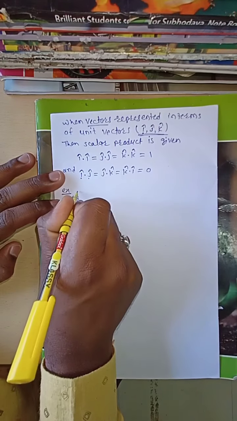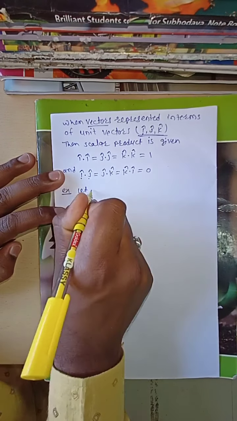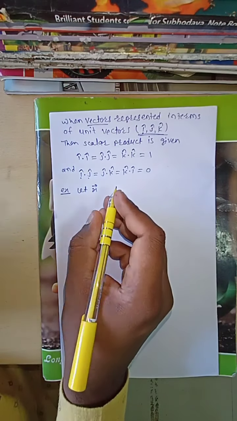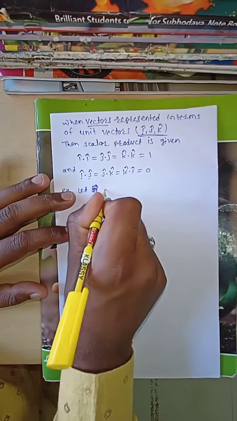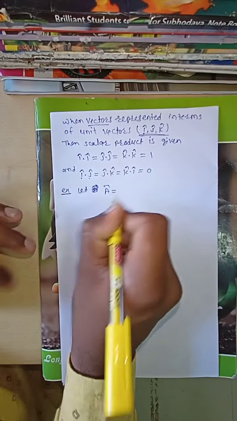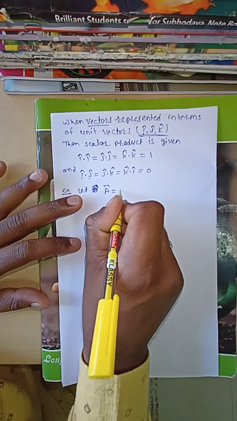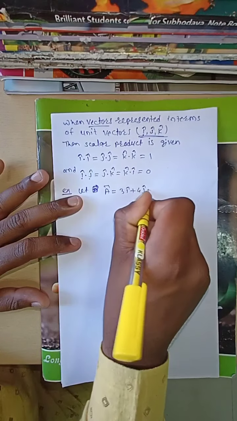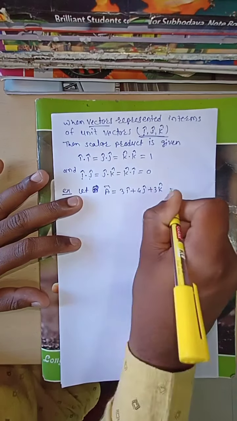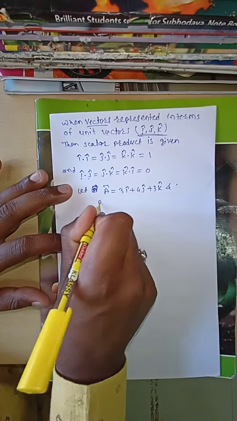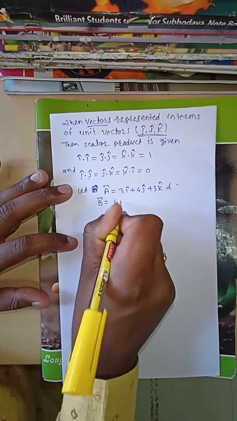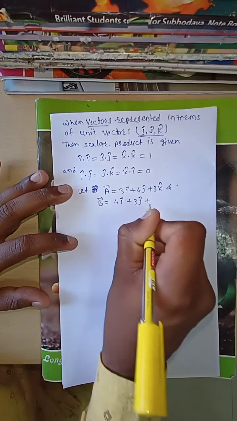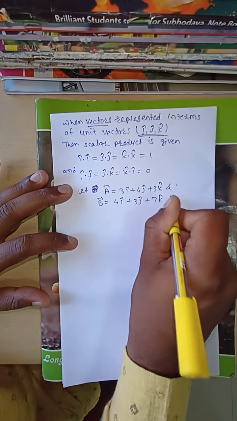Let a be one of the vectors, a equal to 3 i cap plus 4 j cap plus 3 k cap, and b is another vector, b equal to 4 i cap plus 3 j cap plus 7 k cap.